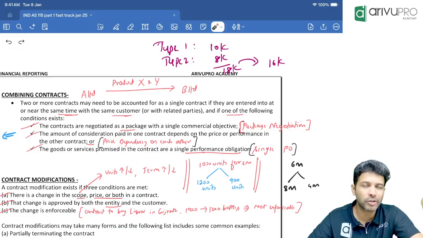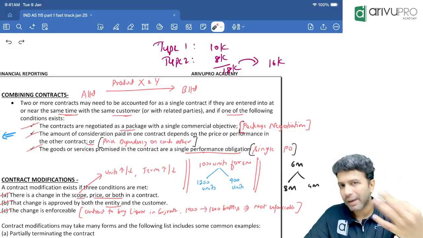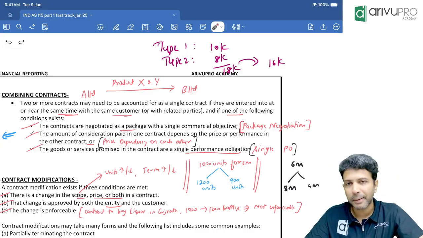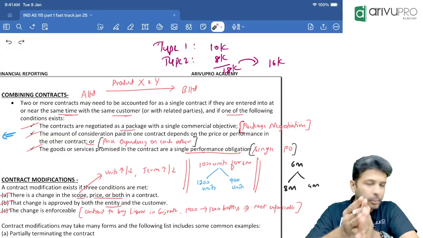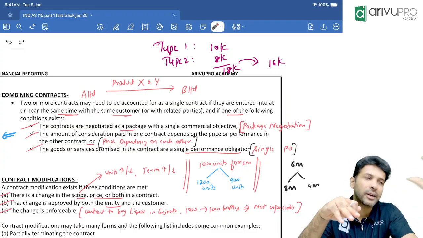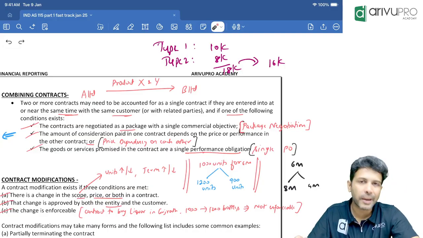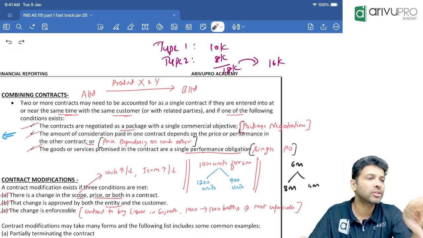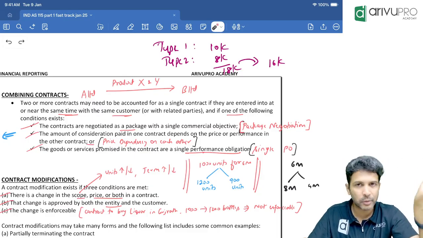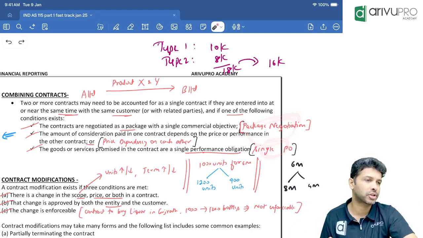What is the concept first of all? Combining the contract. If you have entered multiple contracts, then you can combine them, meaning you can treat them as one, provided it is entered with the same customer, nearly at the same time, and any one of the 3. That is, it is negotiated as a package, or the price of one contract is dependent on the price of the other. There is a price dependency between the contracts, or they represent a single performance obligation.